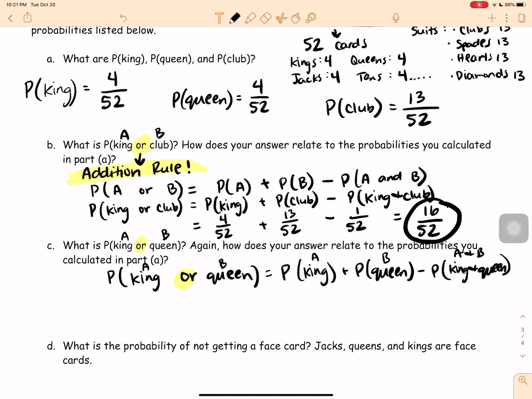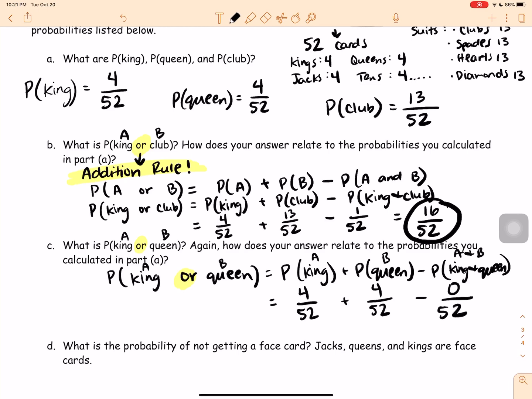Let's think about that. So the probability to pull a king out of the whole deck, I have 4 kings in the whole deck. I have 4 queens in the entire deck. How many cards in the deck are both a king and a queen? Are any of them? Is that even possible? No, it's not possible. So 0. 0 of them are both a king and a queen.